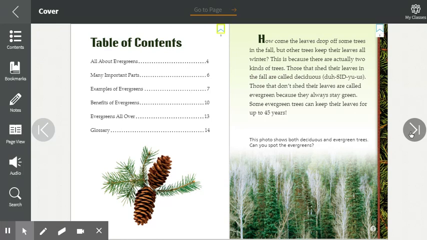How come the leaves drop off some trees in the fall, but other trees keep their leaves all winter? This is because there are actually two different kinds of trees. Those that shed their leaves in the fall are called deciduous. Those that don't shed their leaves are called evergreen because they always stay green. Some evergreen trees can keep their leaves for up to 45 years. This photo shows both deciduous and evergreen trees. Can you spot the evergreens? They're the green ones.